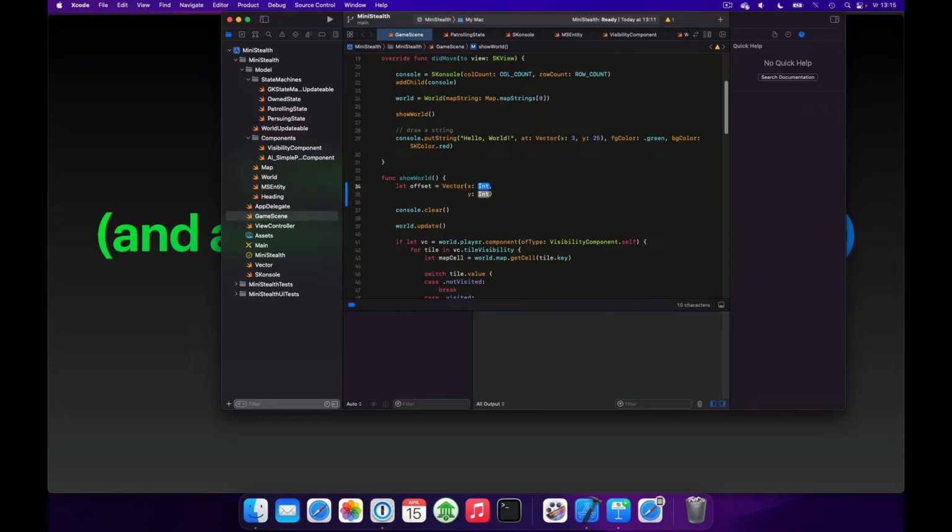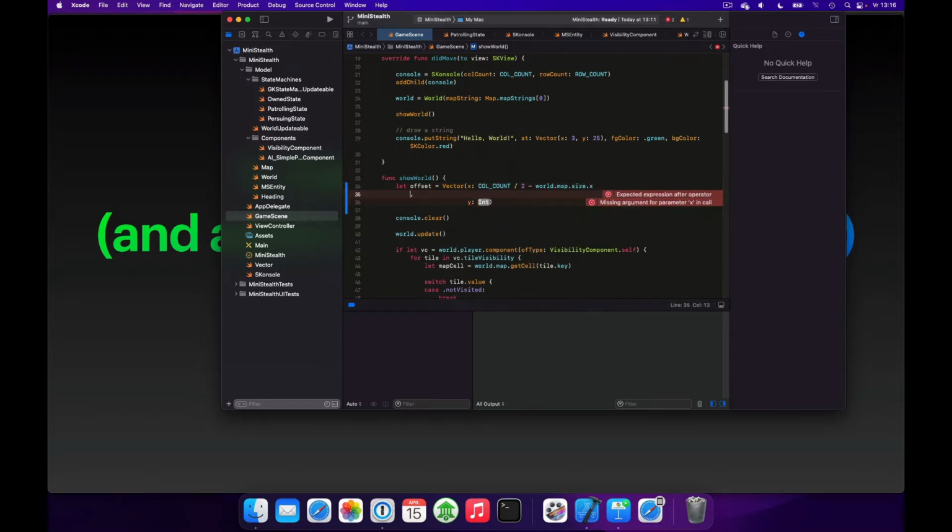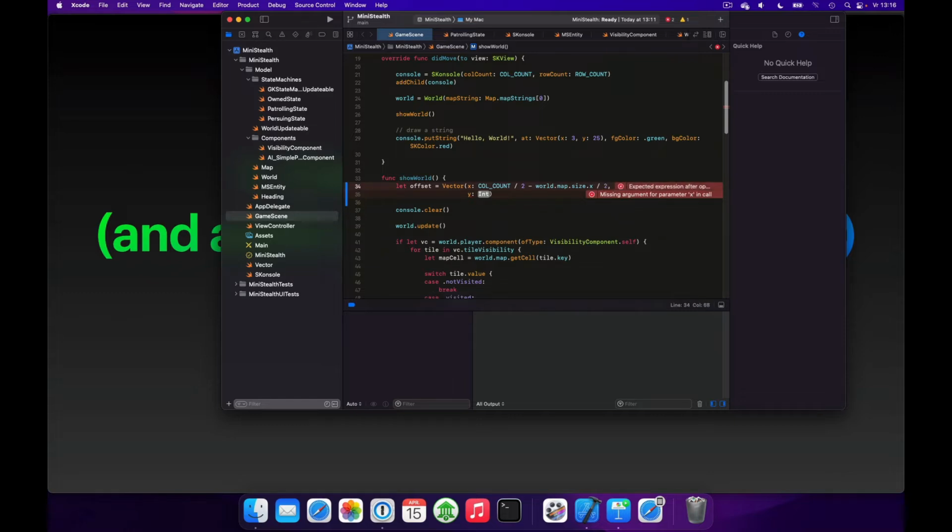So we want to center the screen, so we need to move to the middle of the screen. So we'll divide the call count by 2. But if we do just this, then the map would start just from the middle of the screen. So we'll also use the size of the map, and divide that by 2, so it's shifted left again half the size of the map, and this should put us right into the center of the screen.